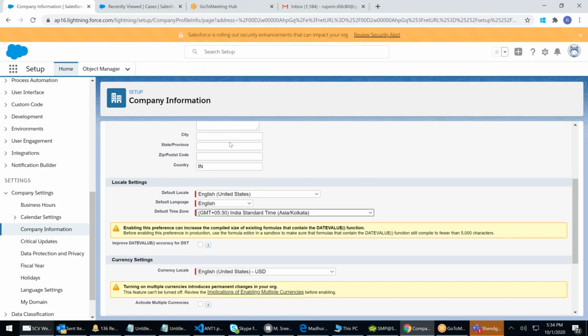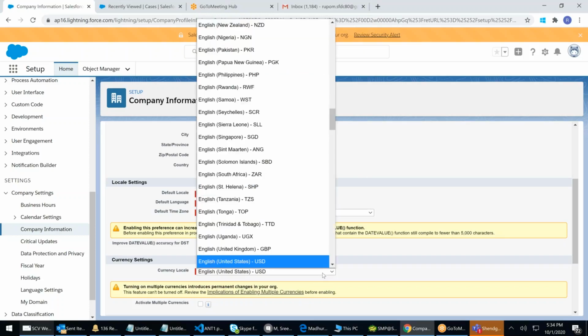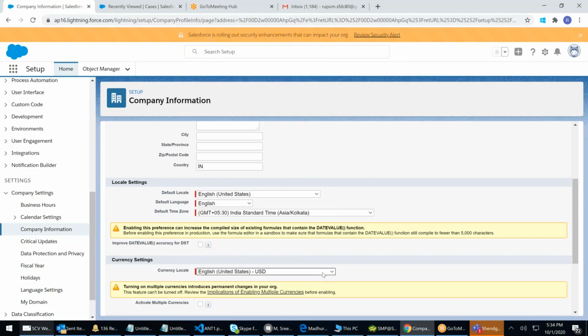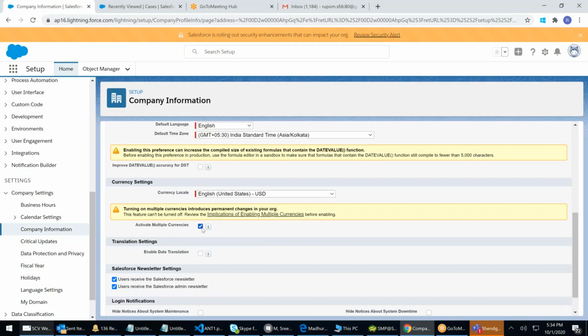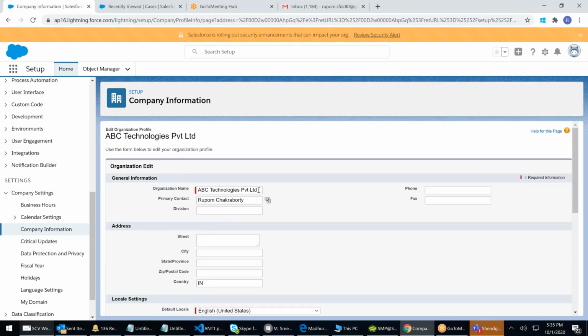Your default currency is currently only one. You can say USD, or you can change the default currency. You can click on activate multiple currencies. This is most important. Whenever you want to do business in multiple currencies, you can activate multiple currency by checking this box. You can also change the company name, for example India Private Limited, say I'm adding 2 dots.